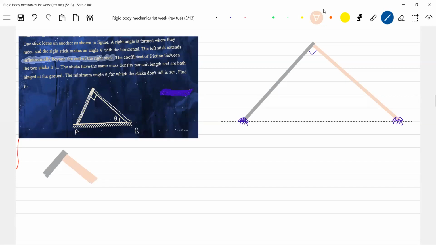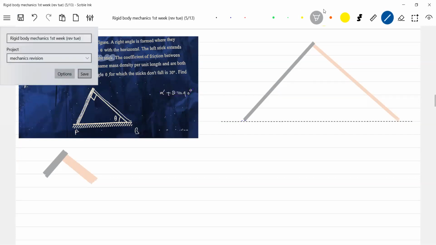Okay, this is a very good diagram. So this diagram will help us a lot. Okay, I think I can help you this much. Beyond this, not possible.